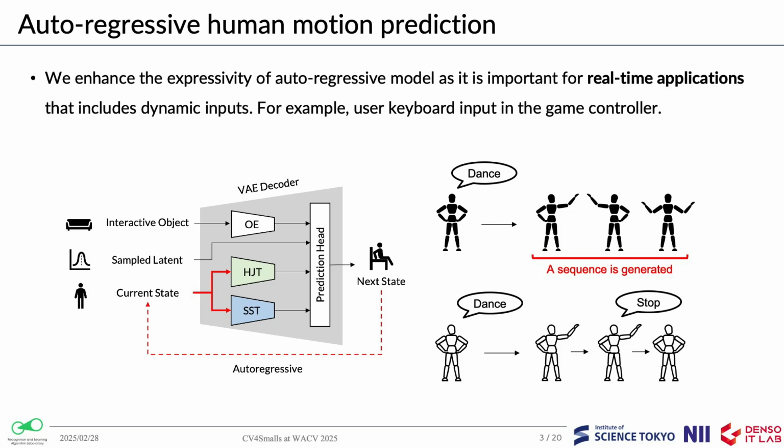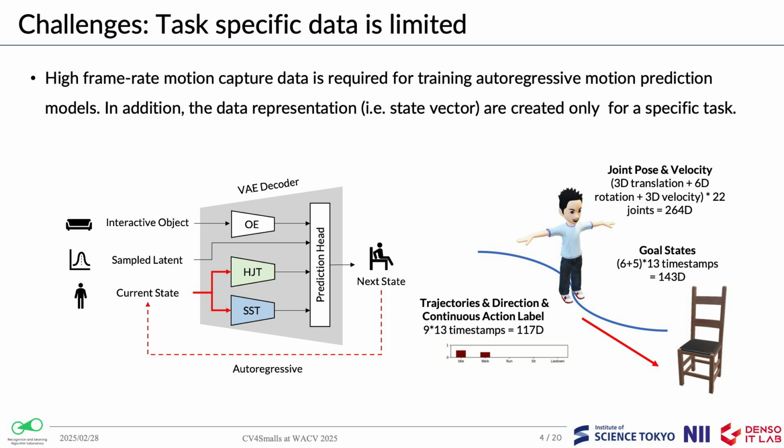Specifically, our model is a transformer-based VAE that takes the current state vector and the interactive object as input and generates the next character state as output. It is common in this field for researchers to define a customized state vector. Now let's introduce its components. The state vector consists of a joint pose component where a 3D joint position, rotation, and velocity are defined. Additionally, there are temporal states that include trajectories, right directions, and continuous action labels from the past to the future. Besides that, there are also goal states that drive the character to move toward the goal.